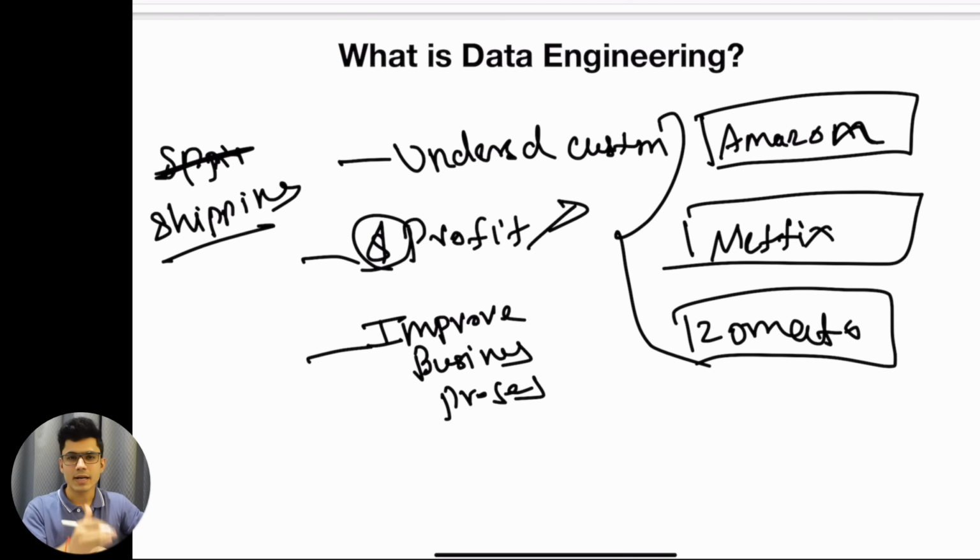But if you want to be right most of the time, the best way is to be sure about it. The only way you can get sure about all of these things is by understanding what the data says. And this is where the entire picture of data engineering, data science, machine learning, AI, all of this comes into the picture. So let's start by understanding all of these things one by one.